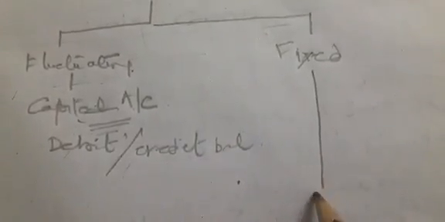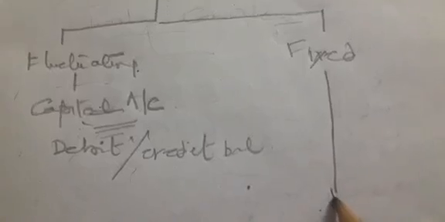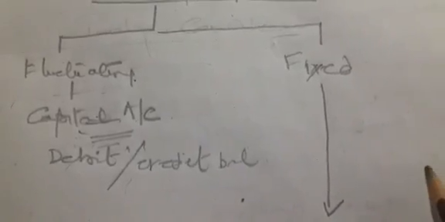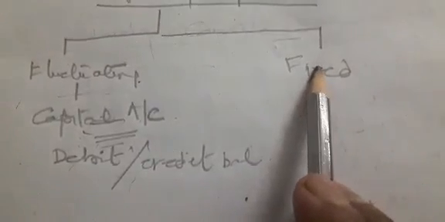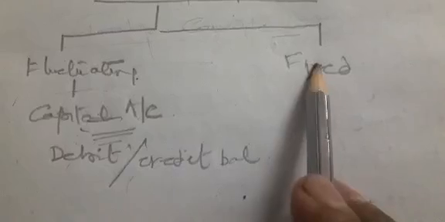Now, in case of fixed capital account, as the name suggests, the capitals are considered as fixed. The amount of capital does not fluctuate in the entire life of the firm. The capital remains fixed.